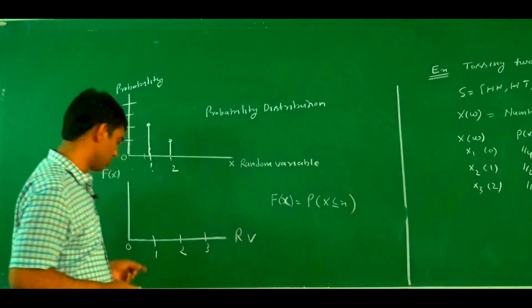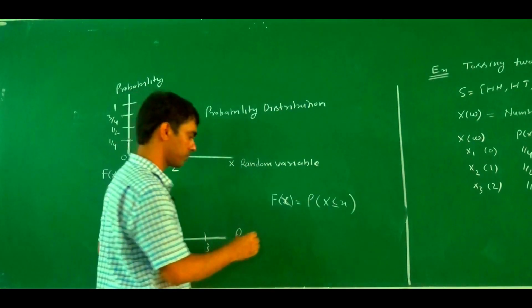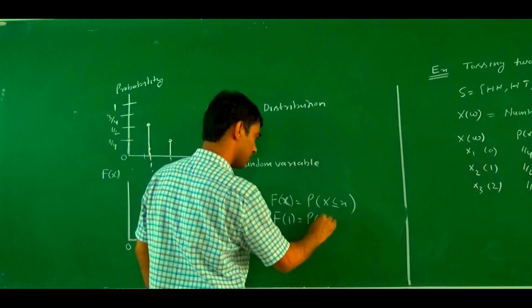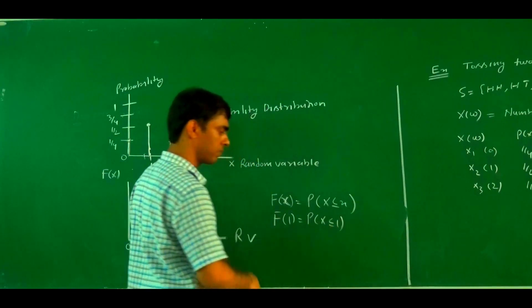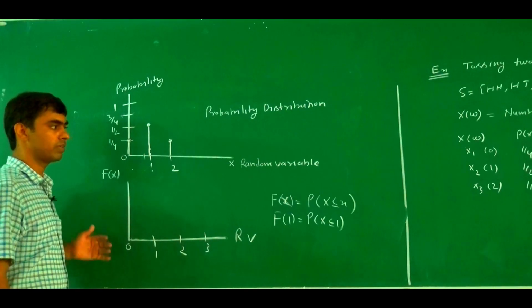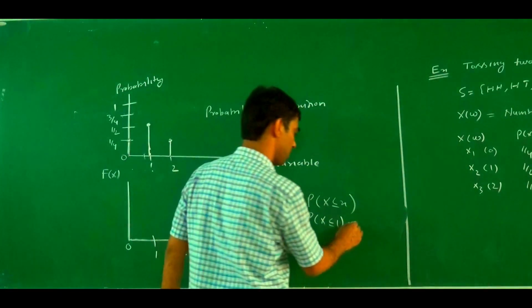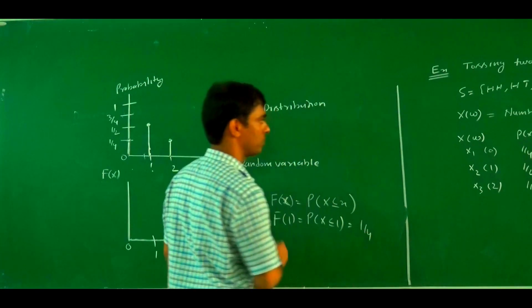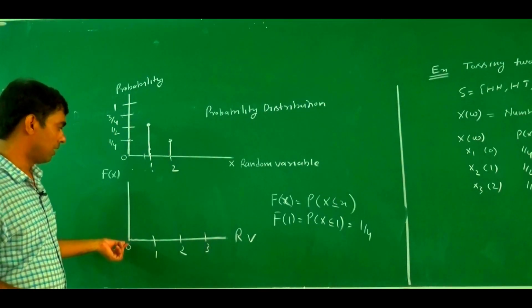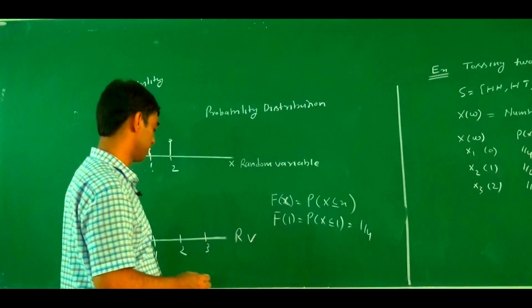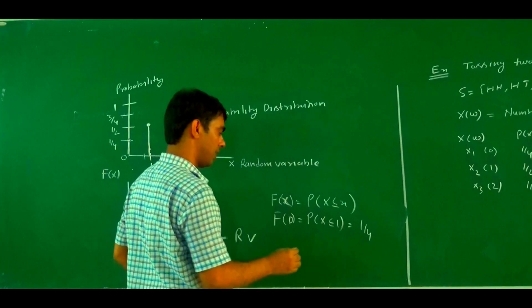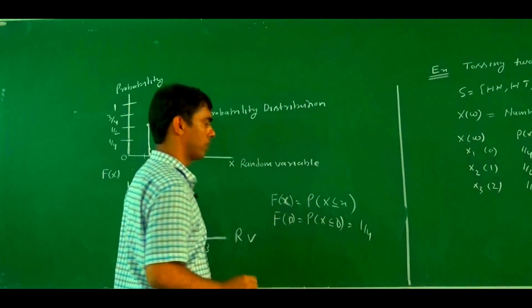So what is the value of F(0)? F(0) equals probability of X less than or equal to 0, which is 1 by 4. So at 0, the value is 1 by 4.